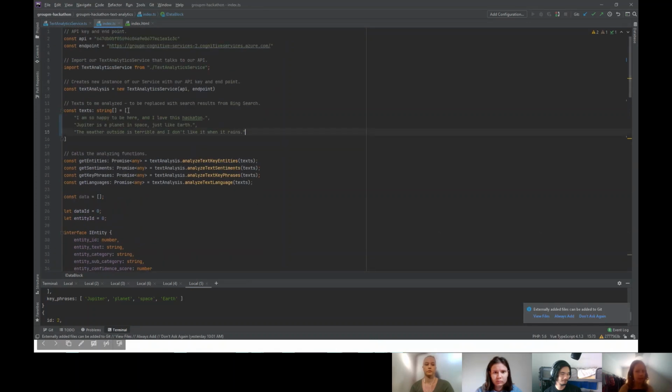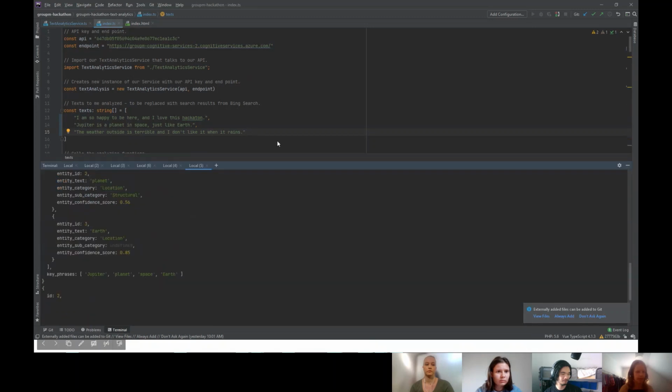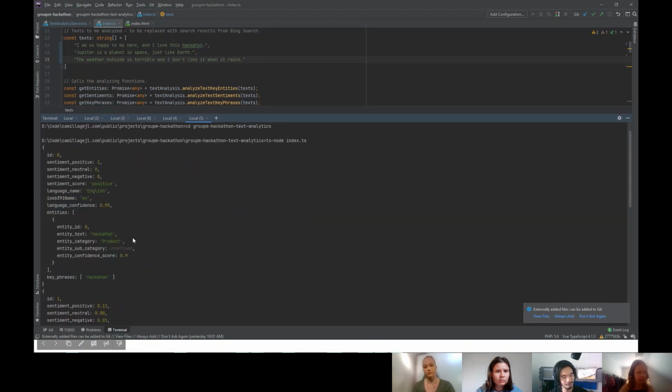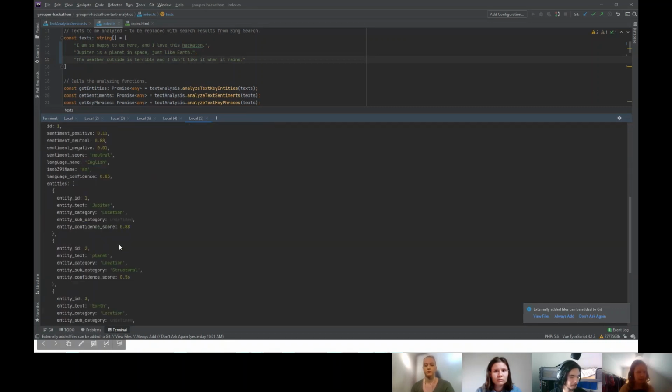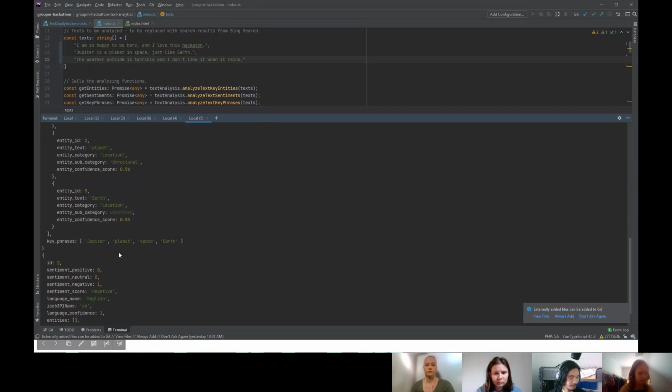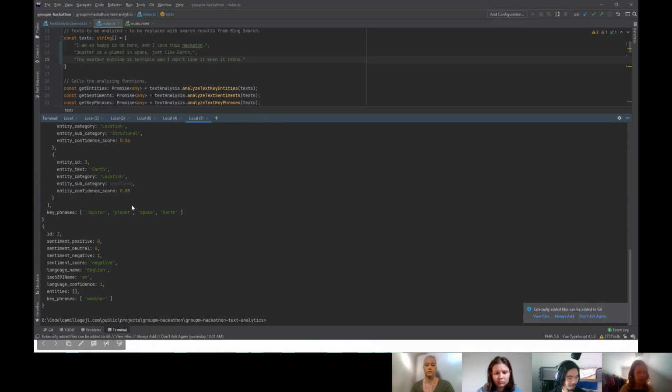Right here, I have just made 3 examples, which I have analyzed, and you can see the results down here. So we have all this. The first one is positive, it's English, and we can see entities. We have Hackathon as an entity here. And down here, we have some more entities in the second one, and we also have key phrases. And the last one is about the weather that's negative.